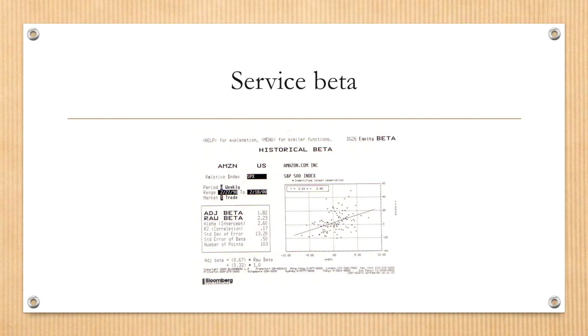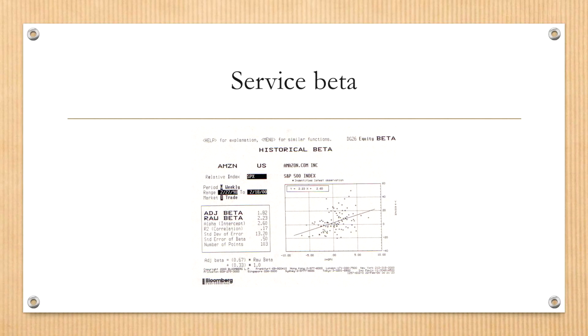Now, let's take a look at a typical regression, a typical regression that is done by Bloomberg. What is Bloomberg? Well, Bloomberg is a financial information provider. Here is the Bloomberg stock beta estimation ticket that we can get from the Bloomberg system. By the way, MTSU does have a subscription to Bloomberg.